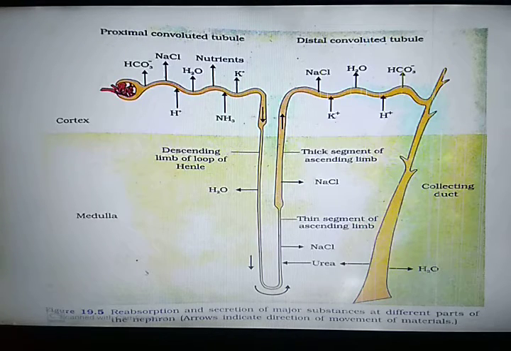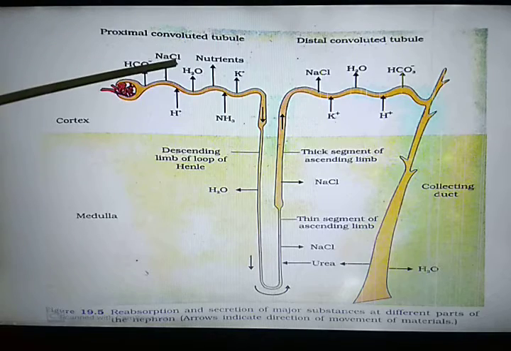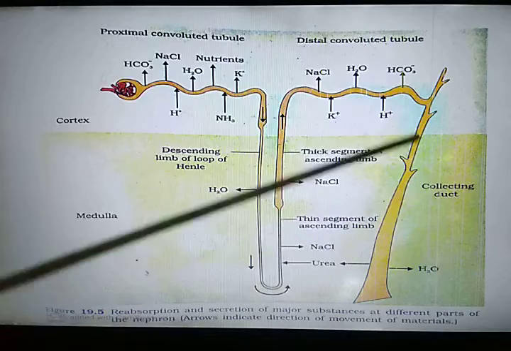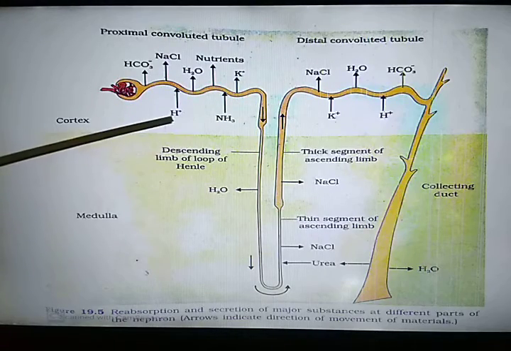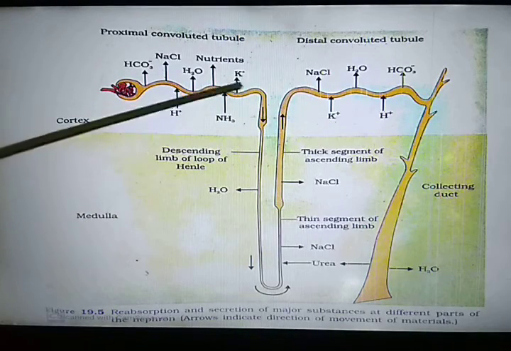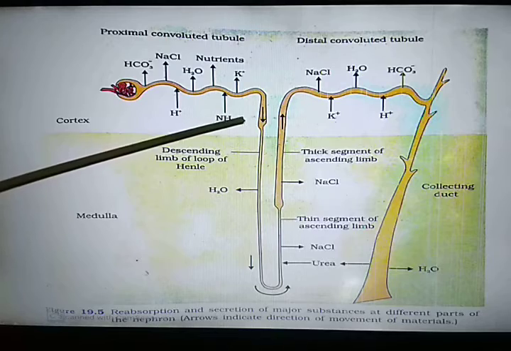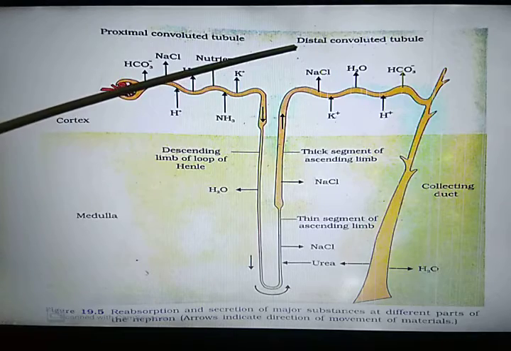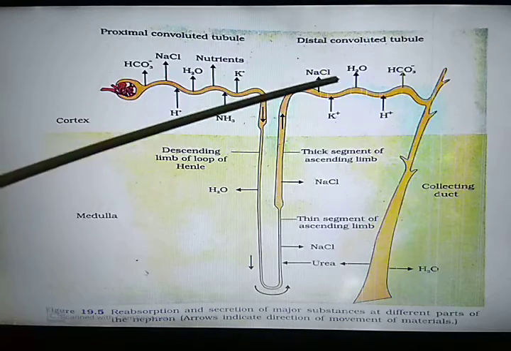Next process is tubular secretion. Tubular secretion takes place in the PCT, DCT and collecting duct of three main substances, hydrogen ion, potassium ion and ammonia. And the main site of tubular secretion is the distal convoluted tubule or DCT.